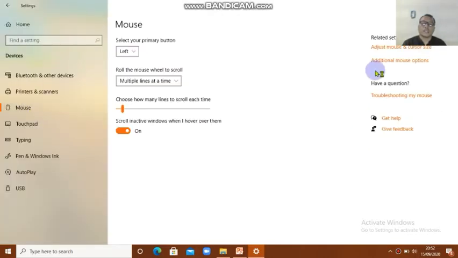This is the additional option, the mouse option that we can set.